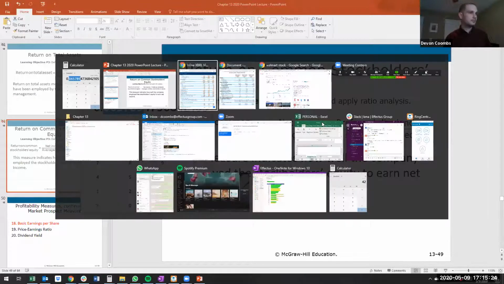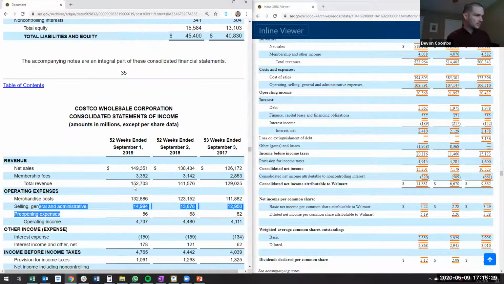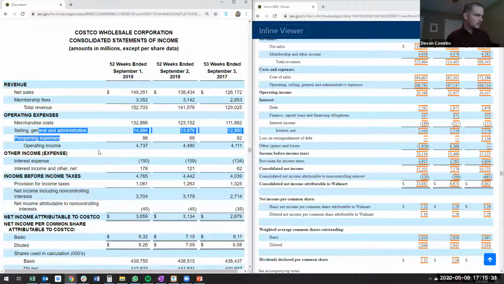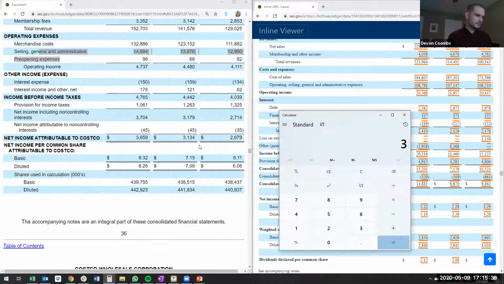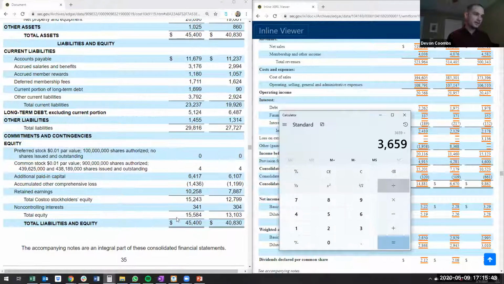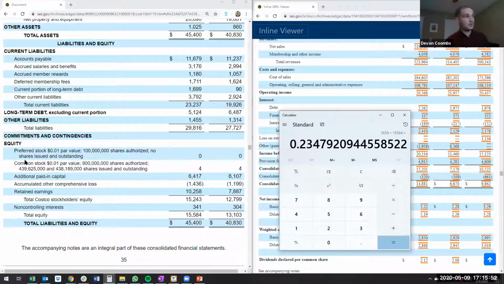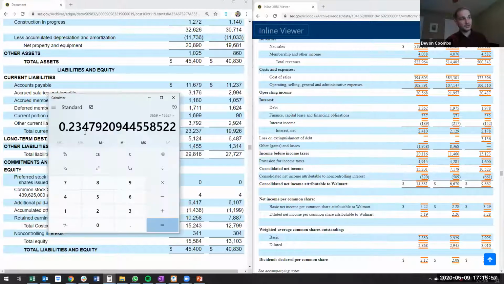And so for that net income, we'll just use one example here. Net income again, 3.6. And instead of an average, just to speed up the class, because I can get too excited about this stuff, I'm just going to take the total equity, 15,584. So Costco makes about a 24% return on equity invested.